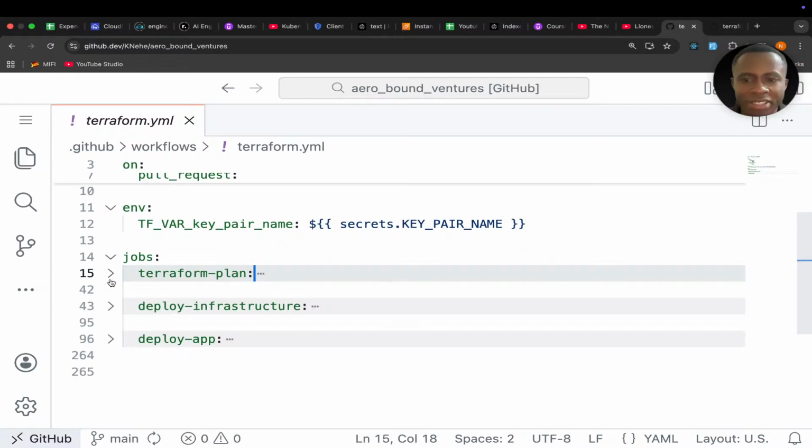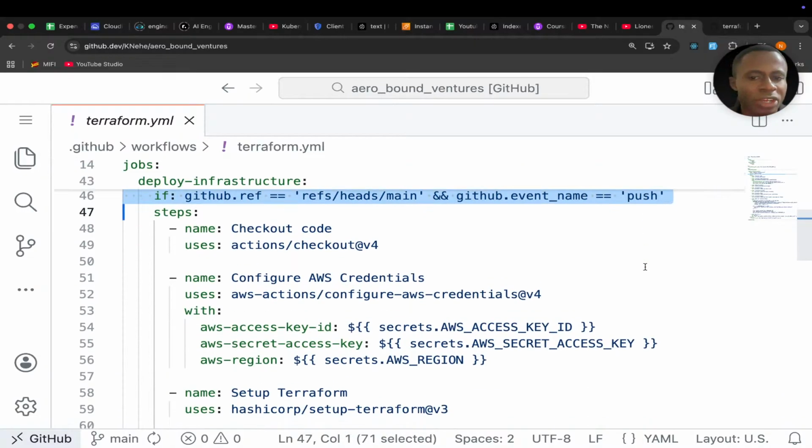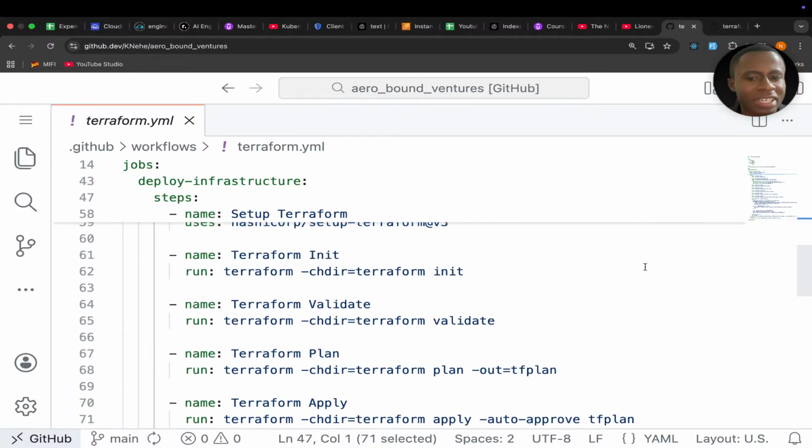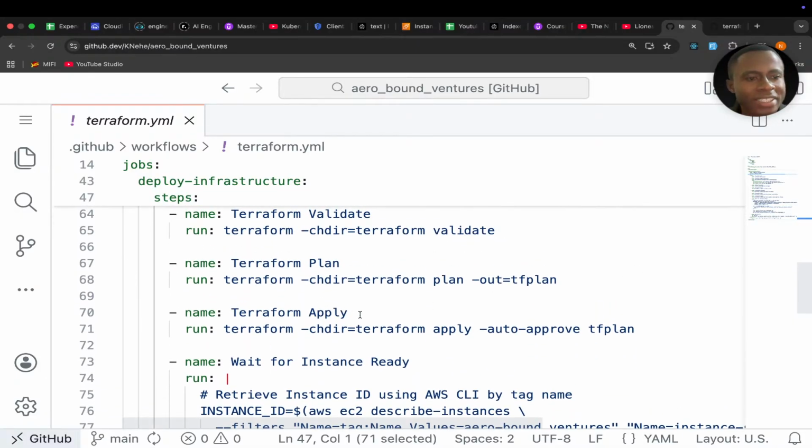So I'll close that. So deploy infrastructure is very similar, but here I have an if statement that checks that if the GitHub ref, okay, is main, and the event name is push, okay, then you know what I do? I go through the same steps that Terraform plan does, but this one now includes a Terraform apply. You get? And remember, Terraform apply will only work if there are changes to the configuration.